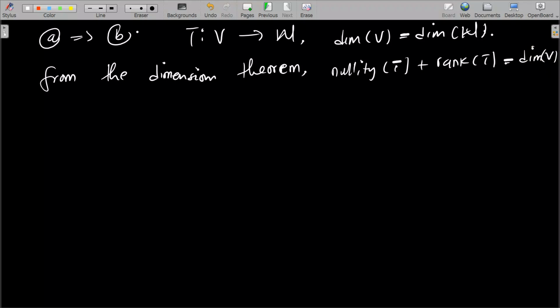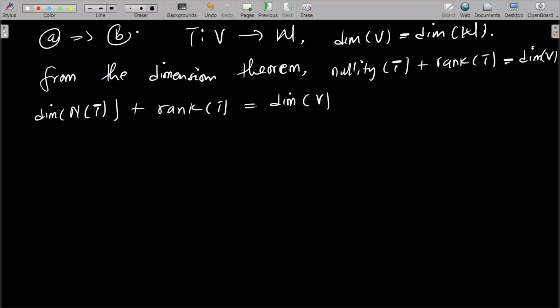Now, what is the nullity of T, which is the dimension of the null space of T? Now, what is the null space of T?